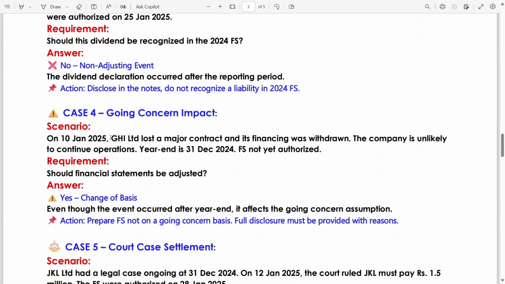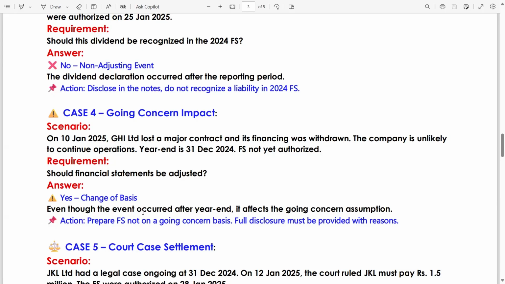Now, case for going concern impact. On 10th Jan 2025, GHI Limited lost a major contract and its financing was withdrawn. The company is unlikely to continue operations. Year end is 31st December. Financial statements not yet authorized. Requirement: should the financial statement be adjusted? Yes, change of basis.